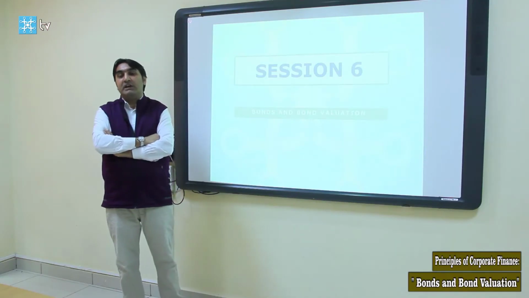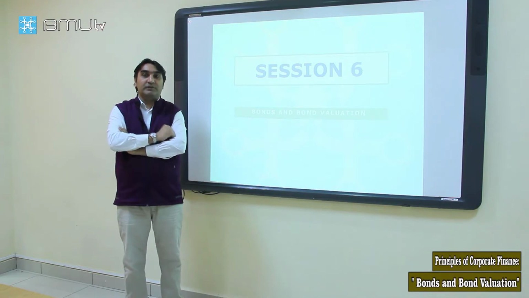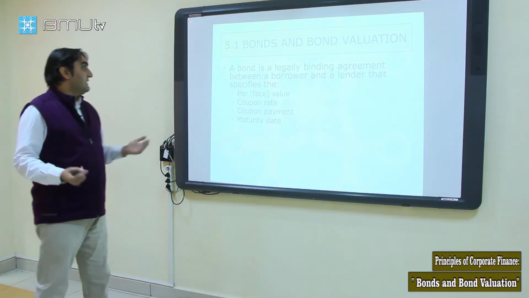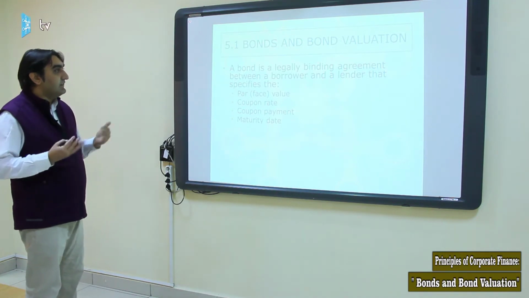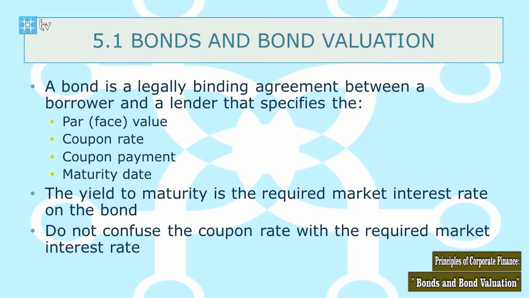In general, a corporate bond or government bond is borrowing from financial markets or individual investors through issuing a legal agreement in which the company promises to pay back periodic payments and the principal amount at the end. So we can say that a bond is a legally binding agreement between a borrower and a lender that specifies the face value, coupon rate, coupon payment and maturity date of the bond.